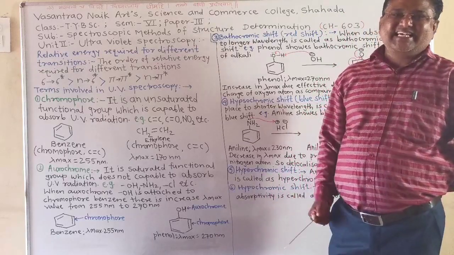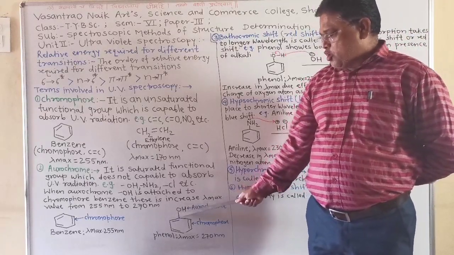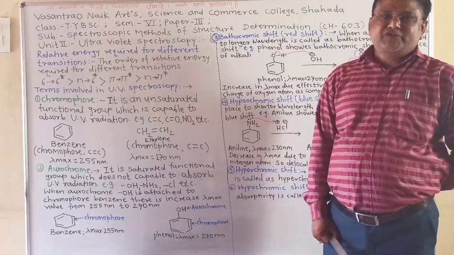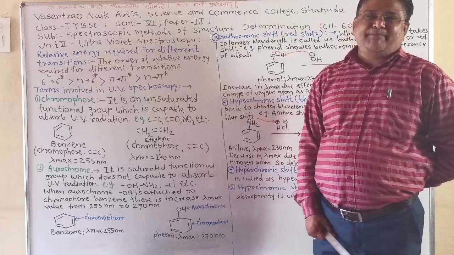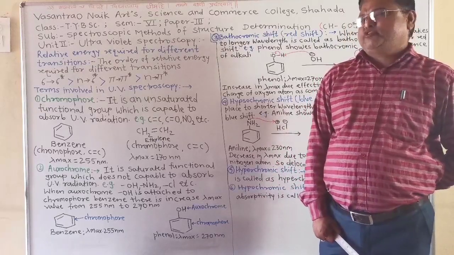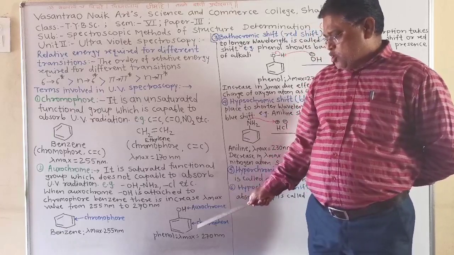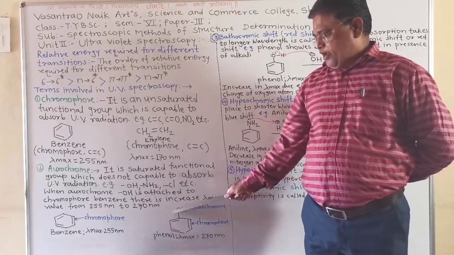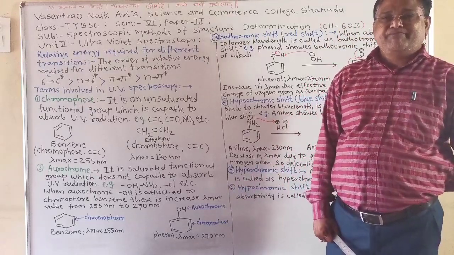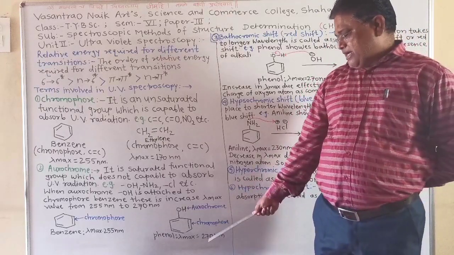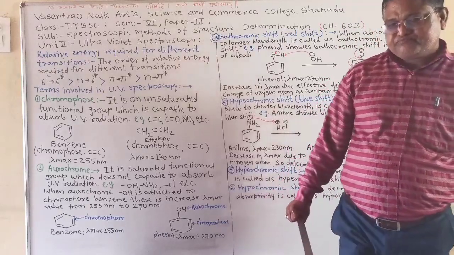This increase in lambda max is due to attachment of the auxochrome OH. So in short, remember that when an auxochrome is alone, it does not absorb UV radiation, but when the OH auxochrome is attached to the chromophore benzene, it is able to absorb UV radiation, and therefore the lambda max value increases, that is 270 nanometer.